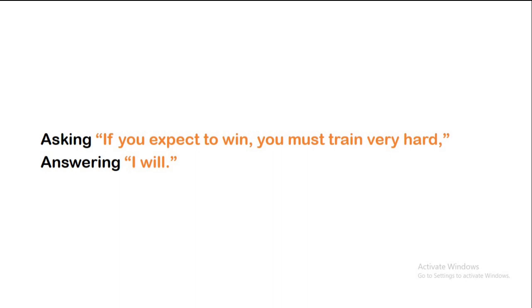In the first example, the verb must expresses obligation, the obligation of the person addressed by you, and the statement is prospective, about an unfinished action, as indicated by the answer "I will." The second dialogue reveals a possibility, not subject-centered.